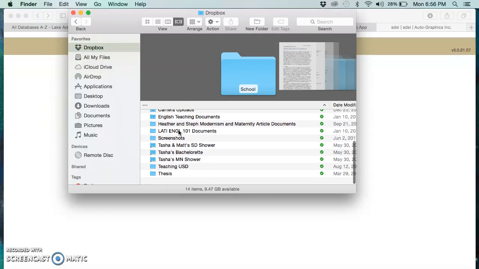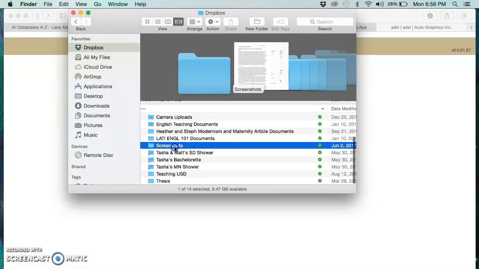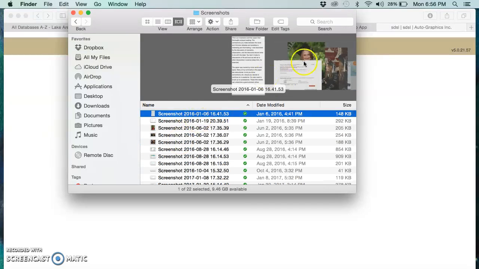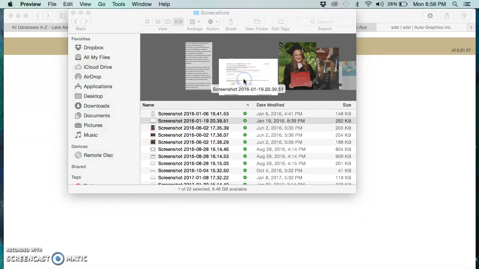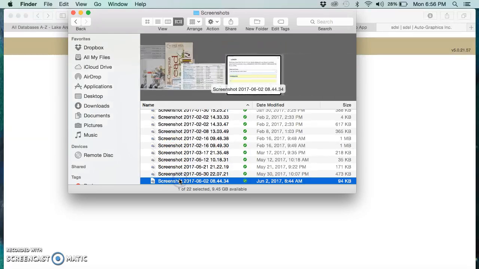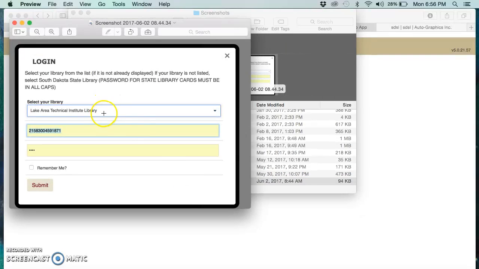The drop down is going to look, nope, not that one. I took a screenshot of it. Here we go. It's going to look like this. You need to drop down to Lake Area Technical Institute Library, insert that barcode, and then insert the password. This would be for EBSCOhost.